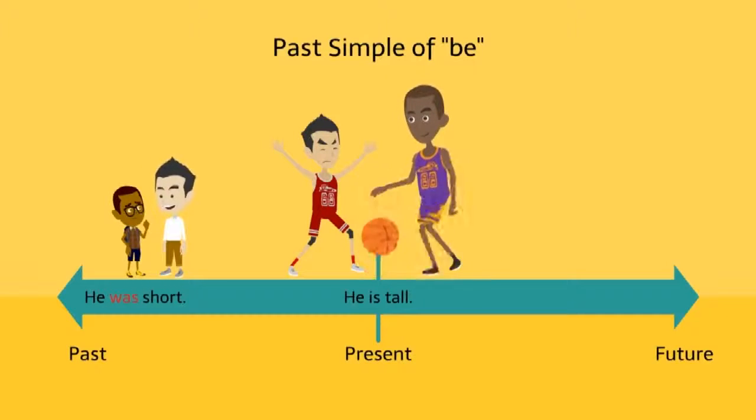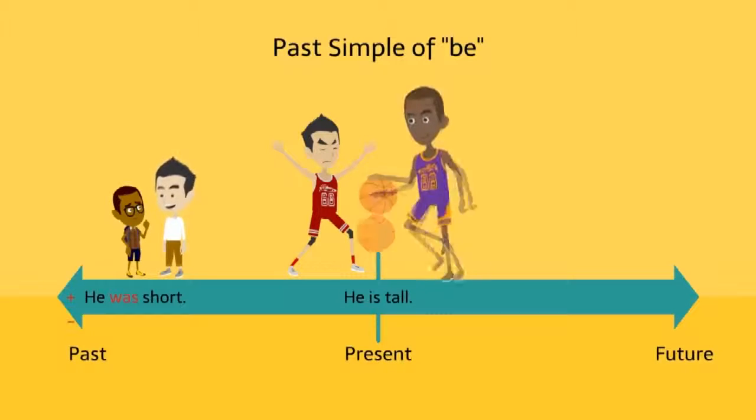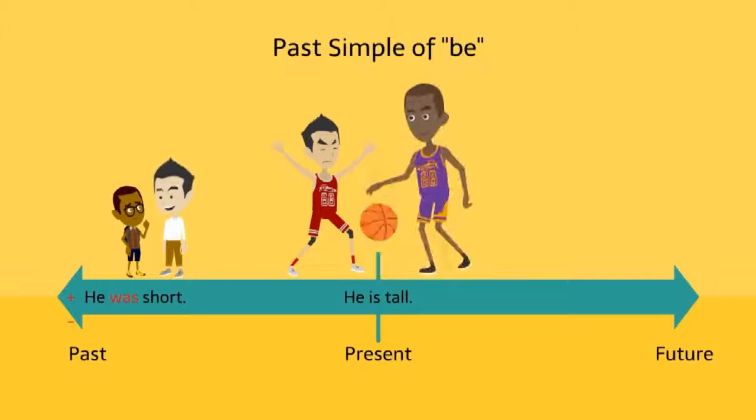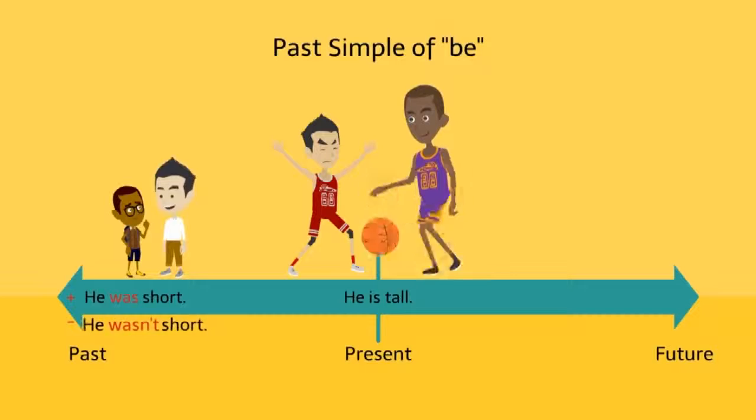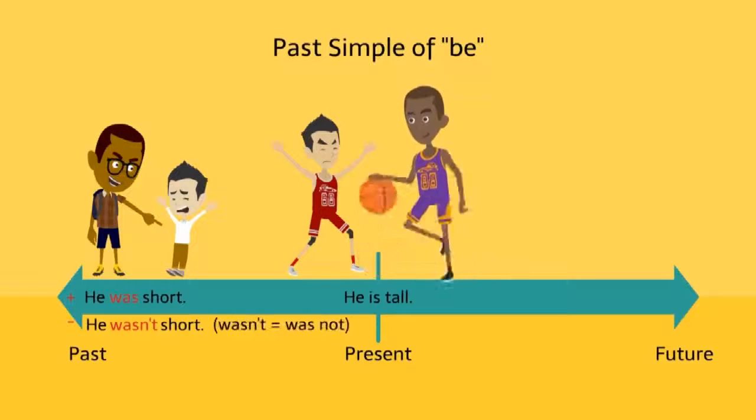He was short is the positive. What is the negative? The negative is he wasn't short. Wasn't is the contraction of was not.